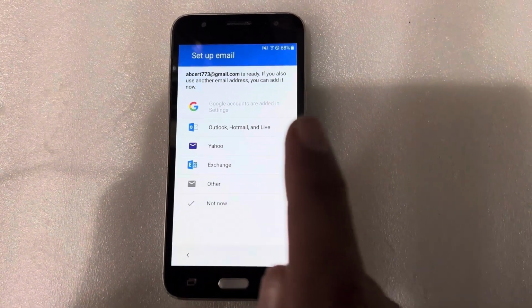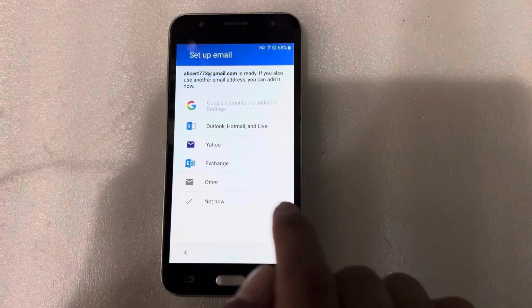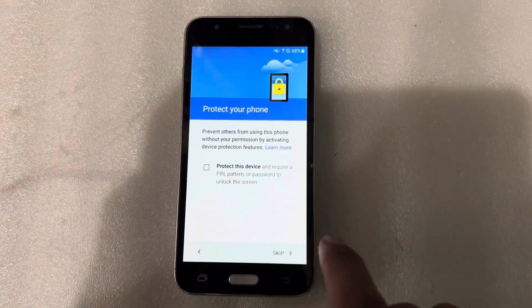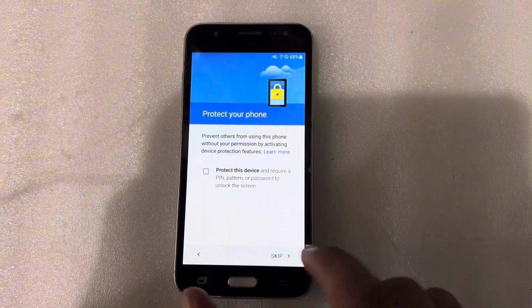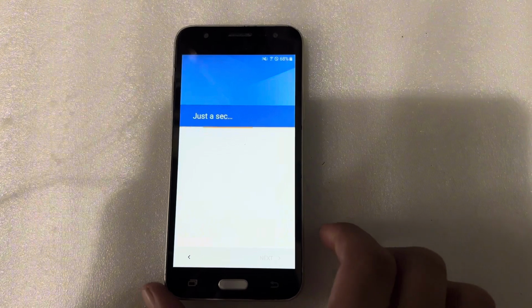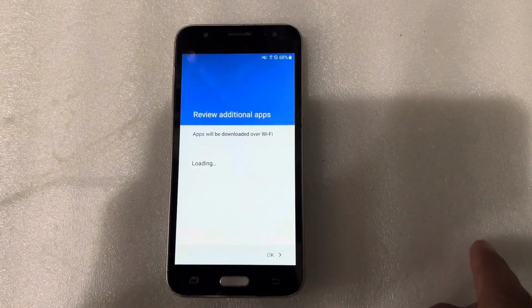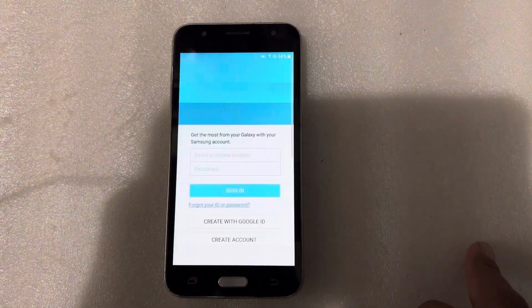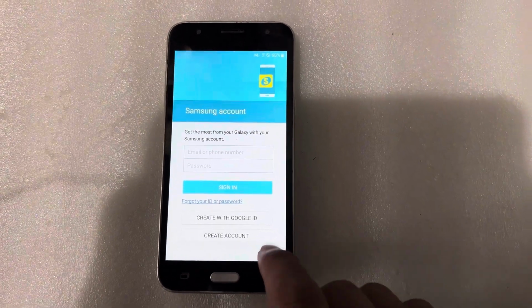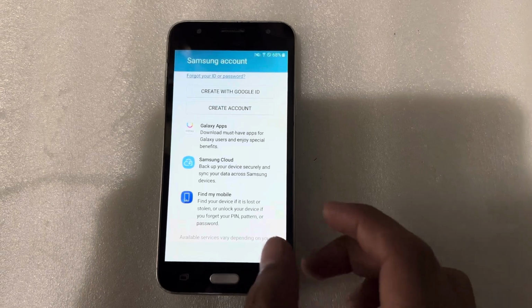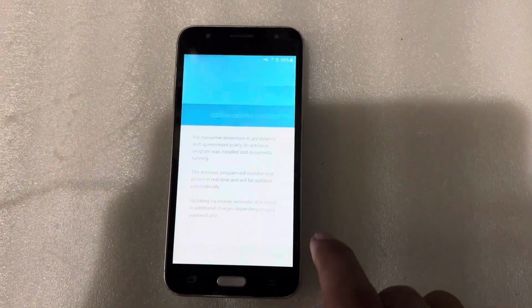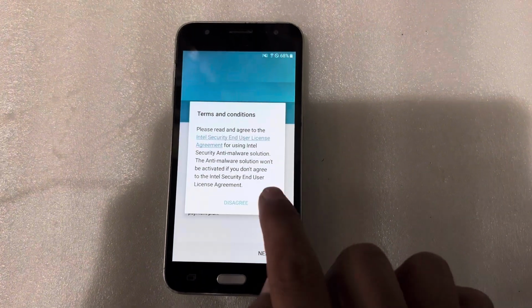It says set up email. I will not do it now. Protect the device. Skip. Skipping. Skip. Next. Agree.